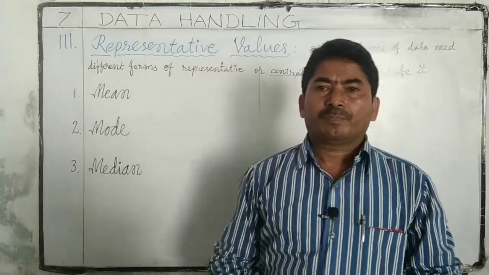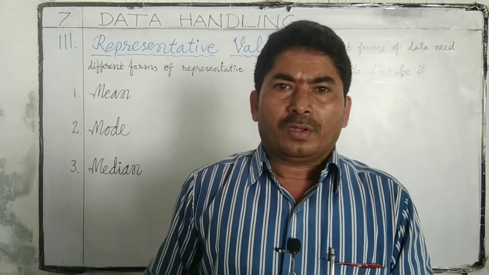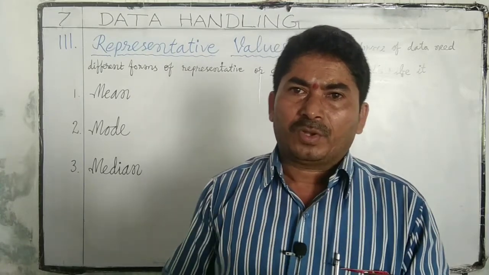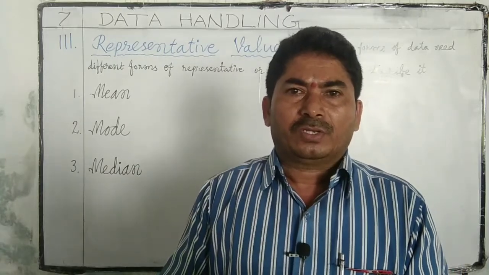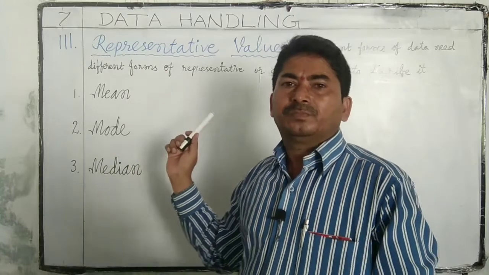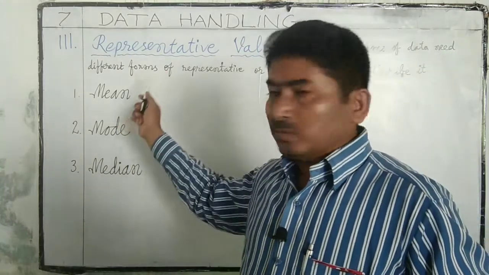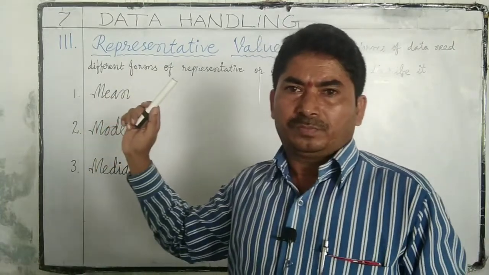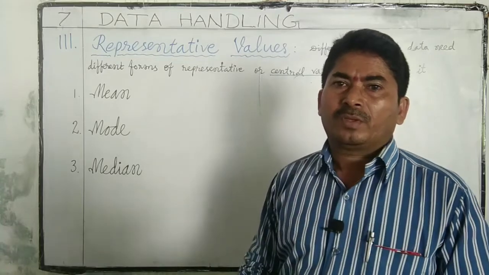Representative values. What are representative values? Different forms of data need different representative values or central values to describe it. Here we have three representative values: mean, mode, median.